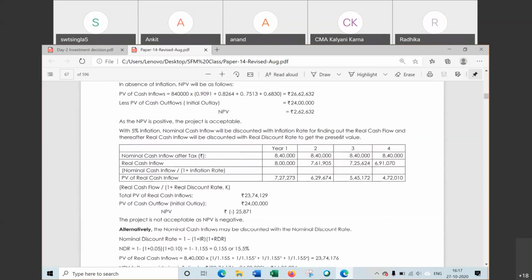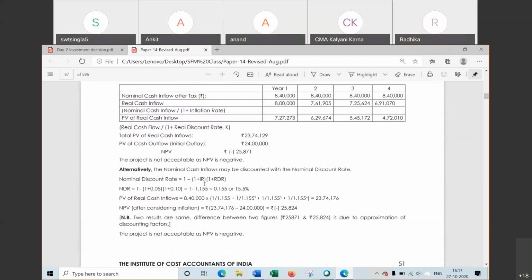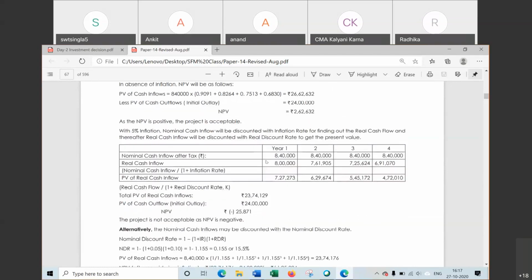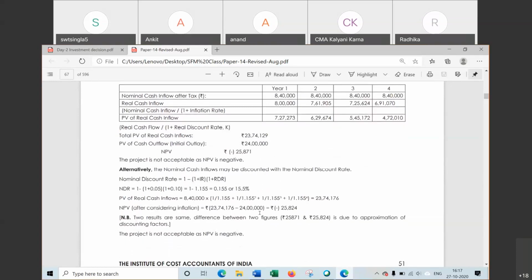Means the adjustment that you make here, one method could be that we have to make the adjustment in the cost of capital itself. Another thing is we can adjust in the cash flow. So two methods are given. Any method can be used. The answer will be the same. The easier one is that first we convert the cost of capital from real to nominal, and this is asked in objective questions also, in 2 marks questions also. Sometimes it is asked to find out the nominal discount rate or real discount rate for the 2 marks question or objective question.